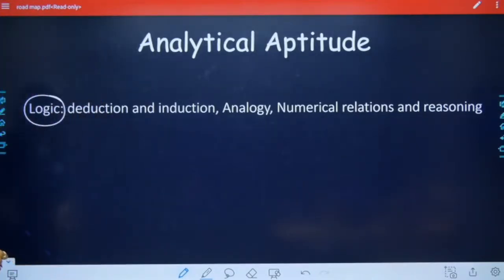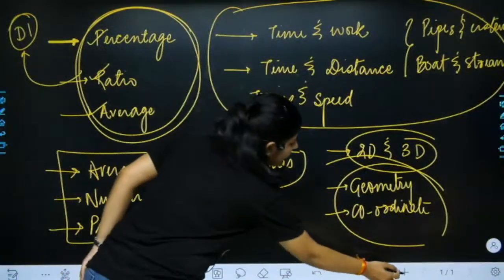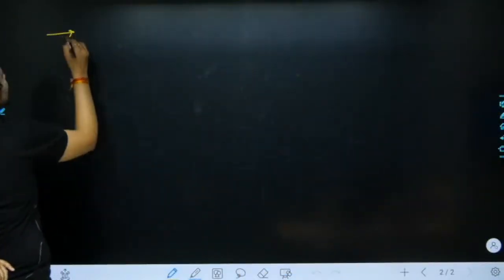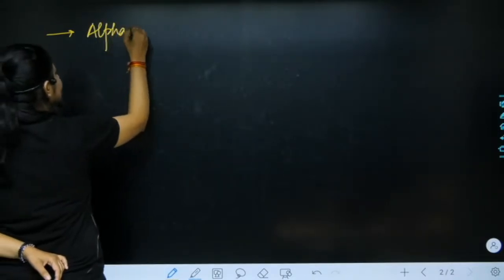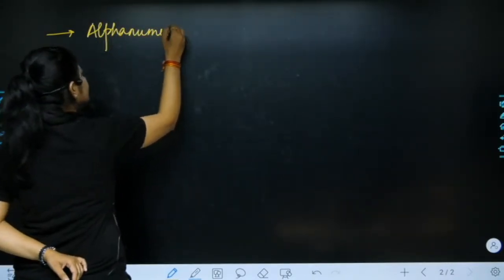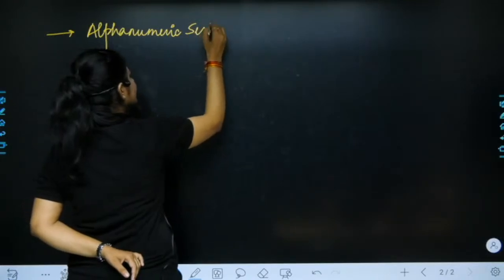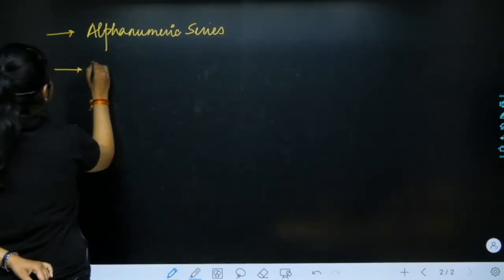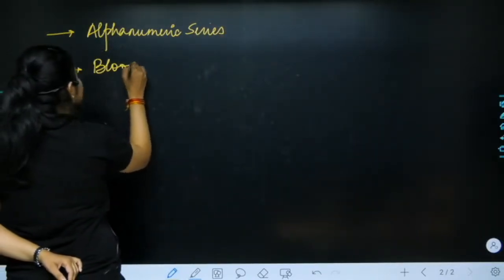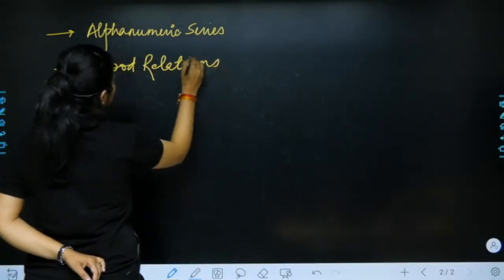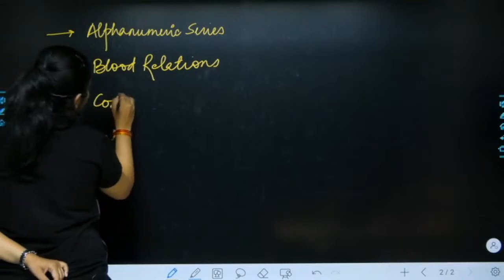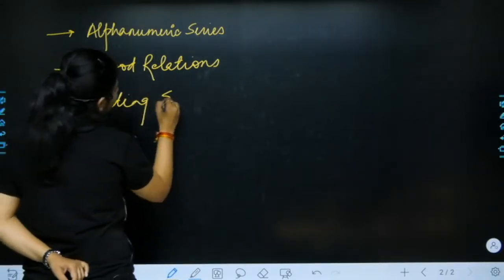For example, here we have topics from reasoning, that is alphanumeric series, blood relations, coding, decoding,